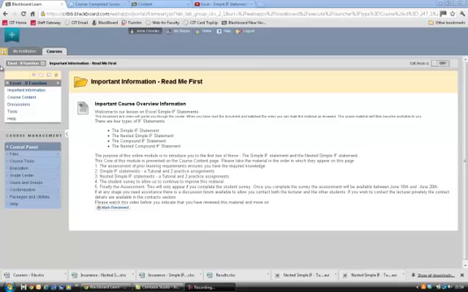So as you can see, you're successfully in your online module on Excel. Over here on the left hand side, you've got the important information, which is what you're reviewing currently. You've got the course content, you've got discussions, you've got tools, and you've got help. The important information gives you an overview of the path through the material, and the course content is currently blank.